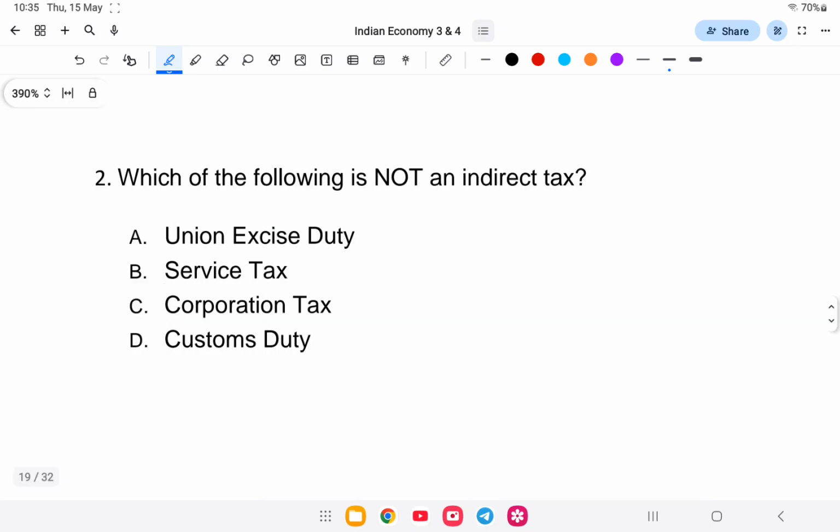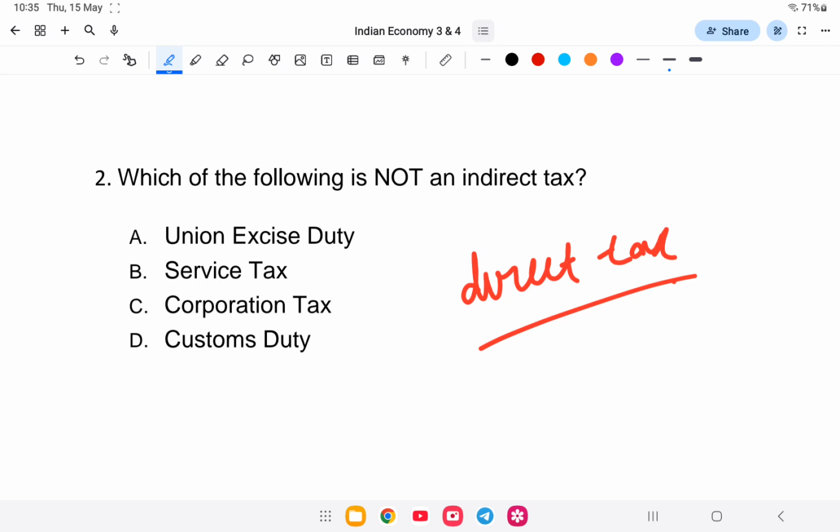Next question. Which of the following is not an indirect tax? That means, in other words, which is a direct tax? Is it union excise, service tax, corporation tax, or custom duty? The answer is corporate tax. There are a few direct taxes that we need to know.